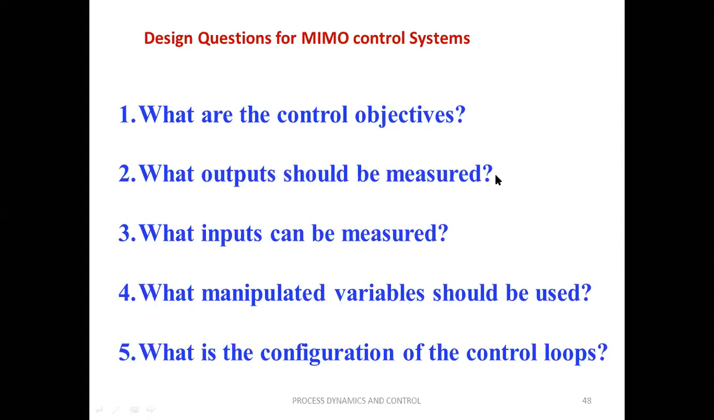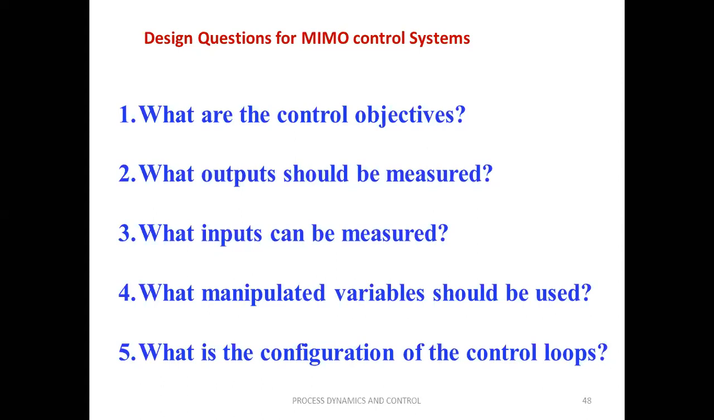Once the control objectives have been identified, we need to select the measurements necessary to monitor the operation of the process. And third one, what inputs can be measured? Generally, we can assume that all the manipulated variables are measurable. And next, what manipulated variable should be used? A multivariable system possesses several manipulated variables which can be used for design of a control system. The selection of the most appropriate manipulation is a very critical problem that should be approached with care.